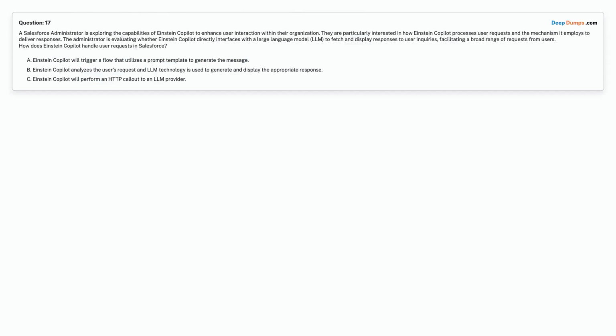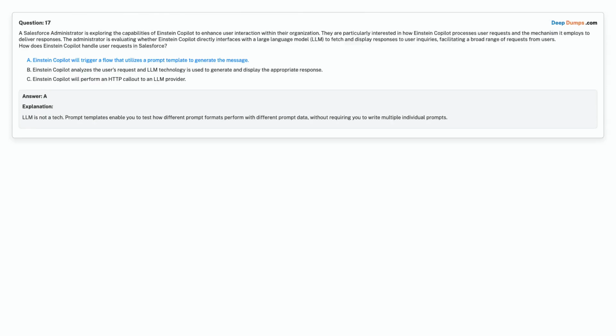Option A. Einstein Copilot will trigger a flow that utilizes a prompt template to generate the message. Option B. Einstein Copilot analyzes the user's request and LLM technology is used to generate and display the appropriate response. Option C. Einstein Copilot will perform an HTTP callout to an LLM provider. Choose the correct answer.